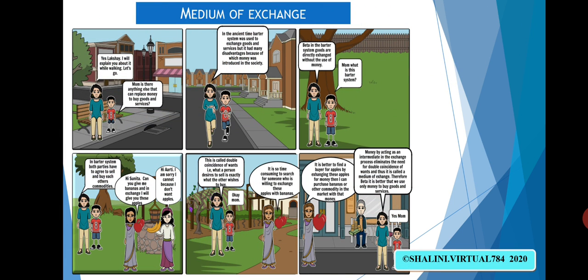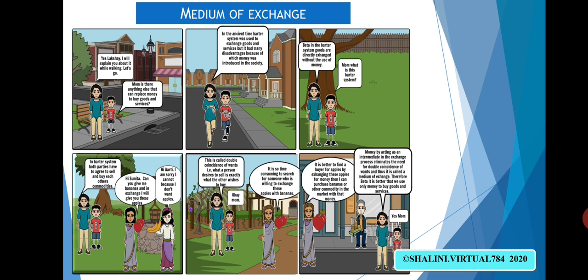Now let's know, when we are talking about medium of exchange, that is, we use money to buy commodities, to buy any service. So we have an intermediate, we have a medium for exchange of commodities and services. But before the evolution of money, we were following a barter system. That is, exchange of commodities was done directly without the use of any money.